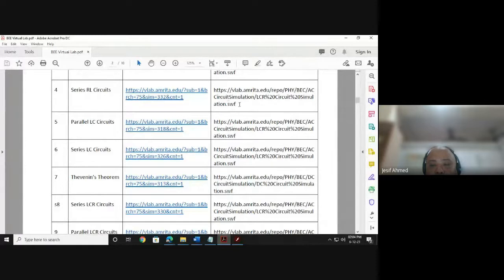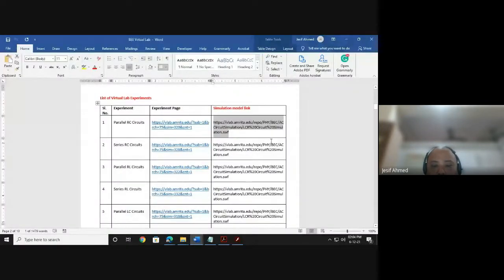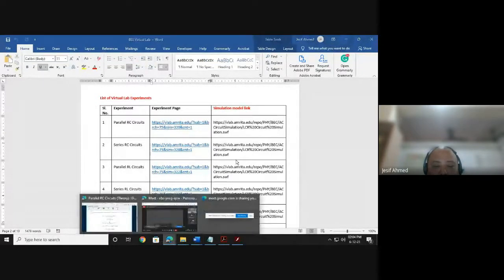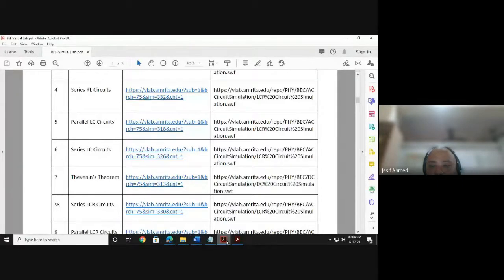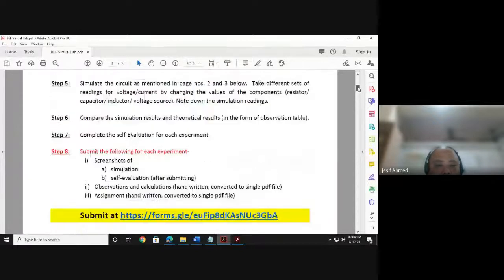The rest of the link is not getting pasted. So I will share the Word file, which is this one. From that, you will go to the experiment lab, write all the theory and formulas, and circuit diagram may be shown here. So what is the next thing in the instruction?